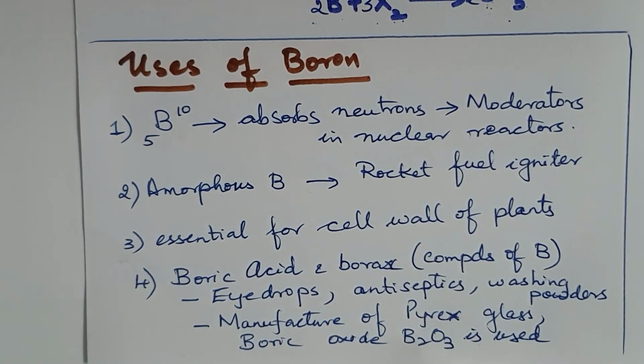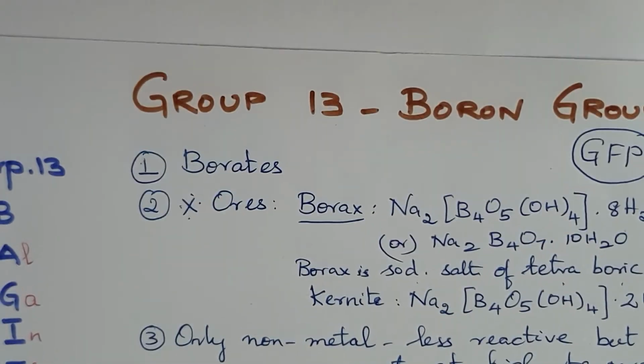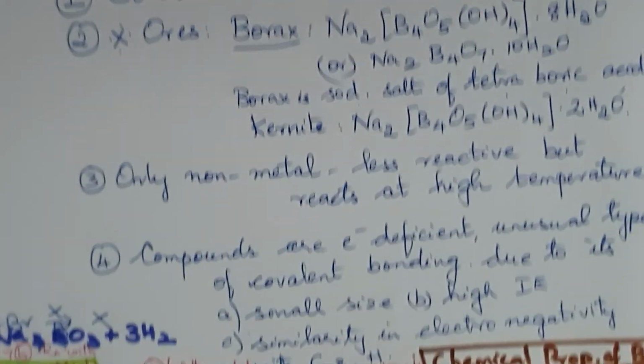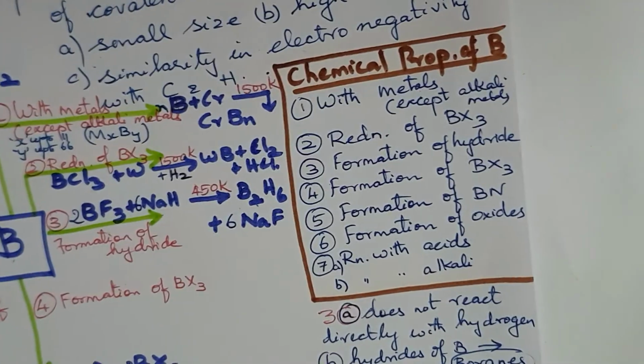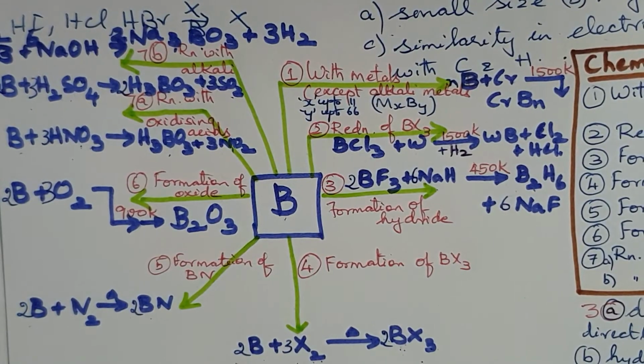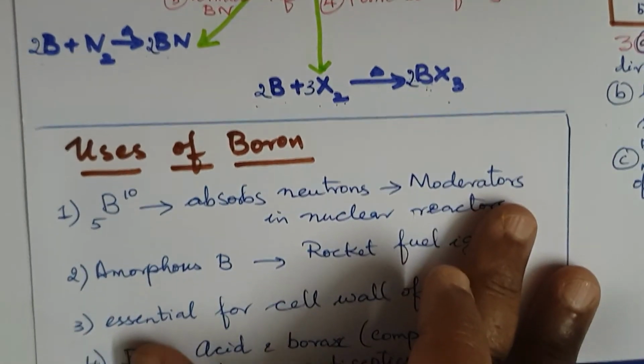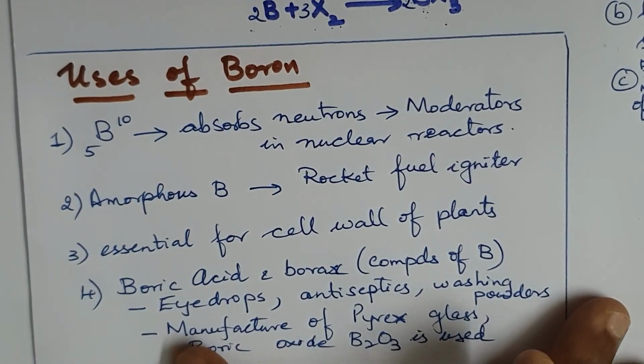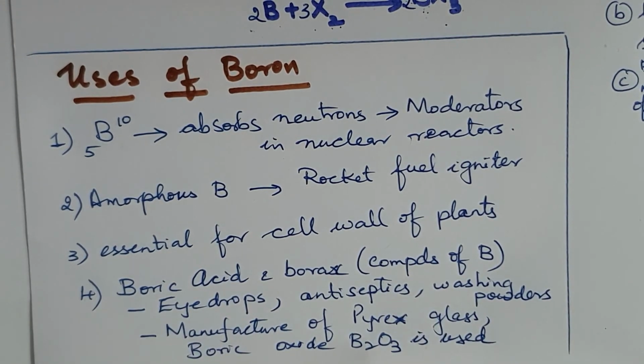So, at a glance, you have seen the boron group, the ores of boron, what the chemical properties of boron are, how it reacts in a flow chart, and what the uses of boron are. Hope you have understood. Let's go on to borax in a little while.